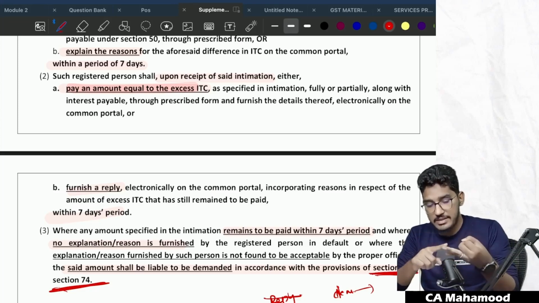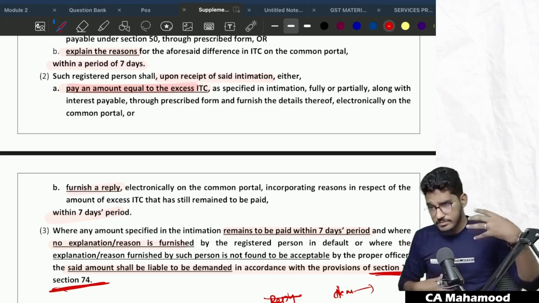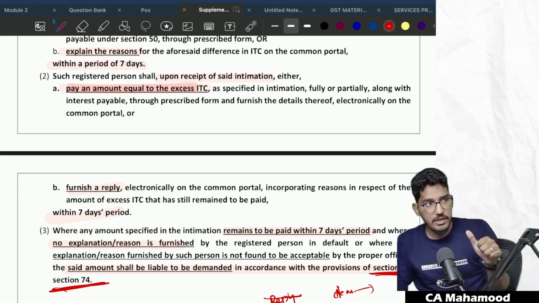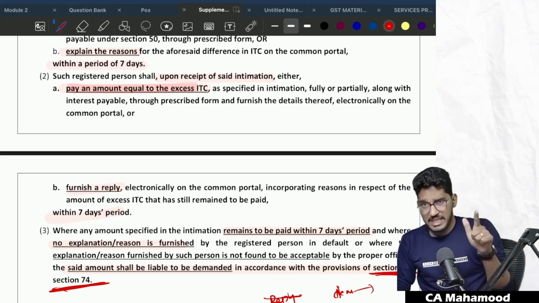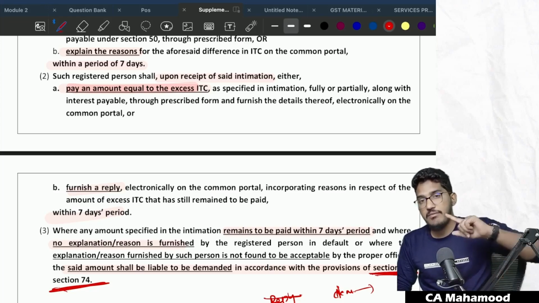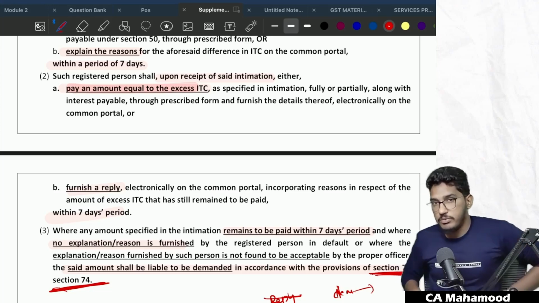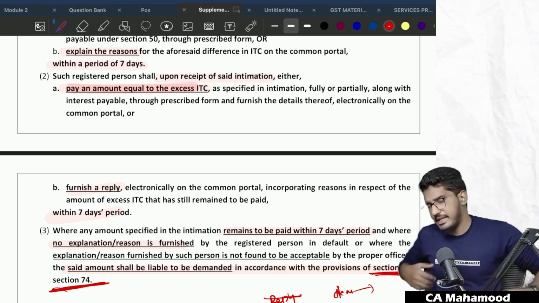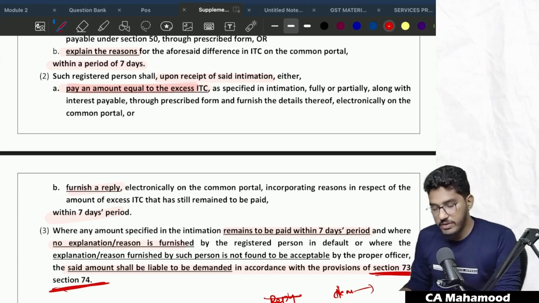So within those 7 days, as a registered person, either you give a reply or pay the amount. In case within 7 days you are not paying the amount, you are not giving the reply, or you have given some poor reply which the department is not satisfied with, then the department will have all the power to collect the amount from you as per section 73, 74. That is attachment of the properties and all they can do, which will be discussed as a part of CA Final.